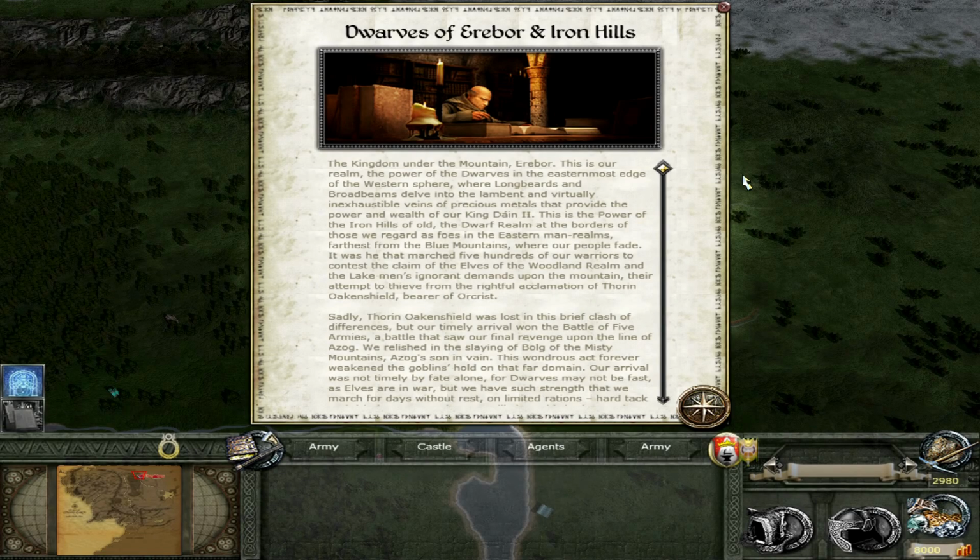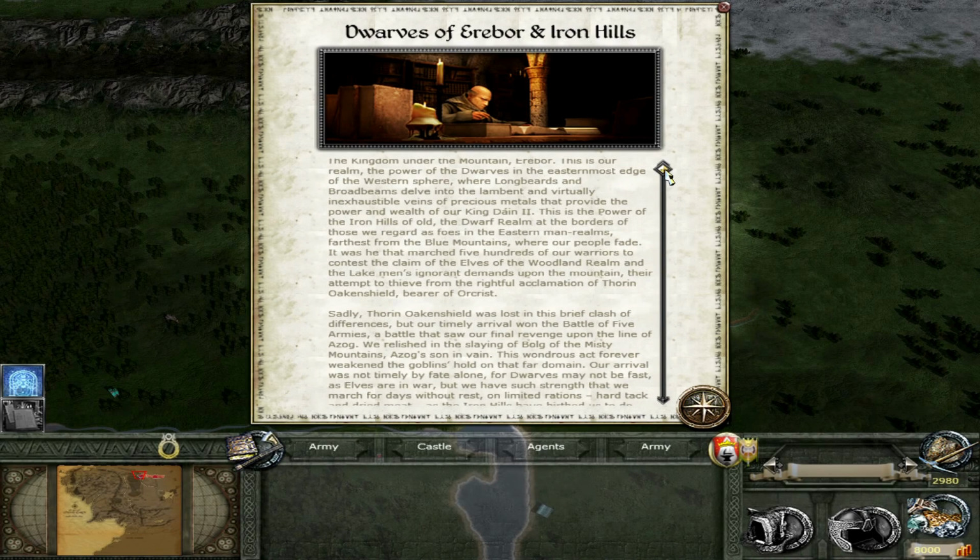So, the Dwarves of Erebor and the Iron Hills, the kingdom under the mountain Erebor. This is our realm, the power of the dwarves in the easternmost edge of the western sphere, where longbeards and broadbeams delve into the lambent and virtually inexhaustible veins of precious metals that provide the power and wealth of our King Dain II.